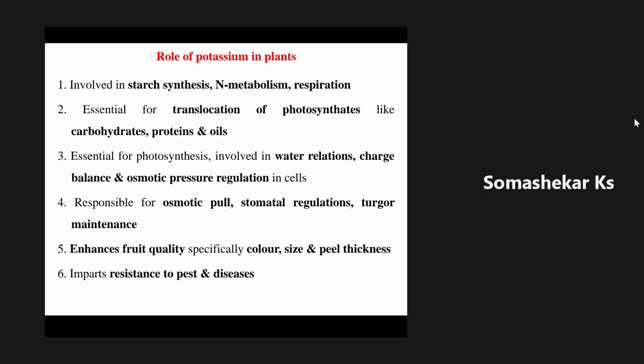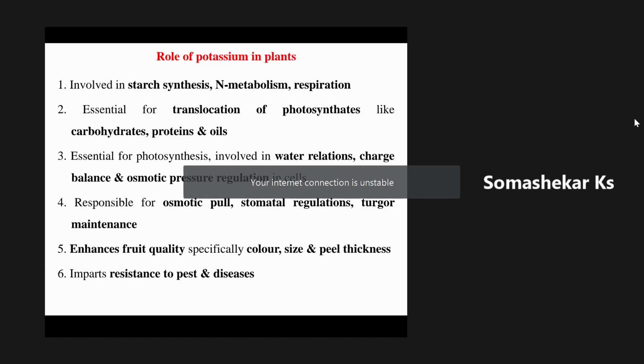When the available moisture content in the soil decreases, the plant will close the stomata in order to conserve the available moisture within the plant system, and it also helps in reducing the transpiration losses for the plants.